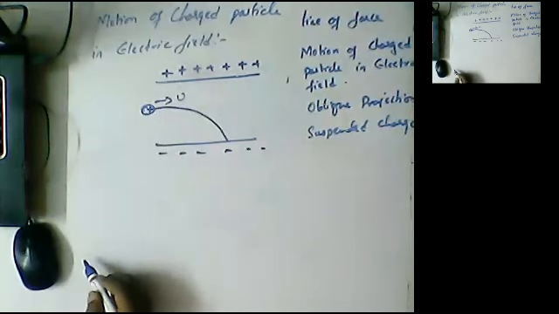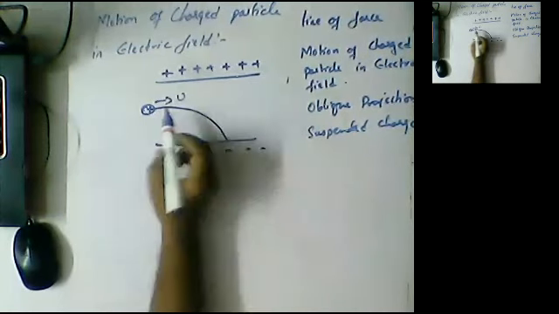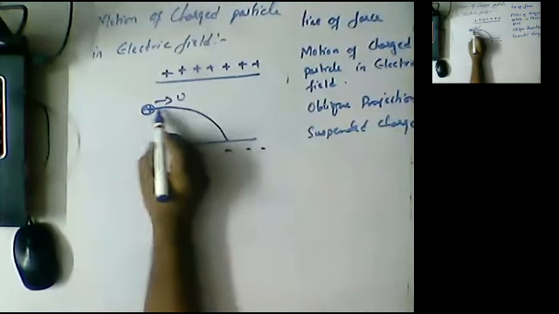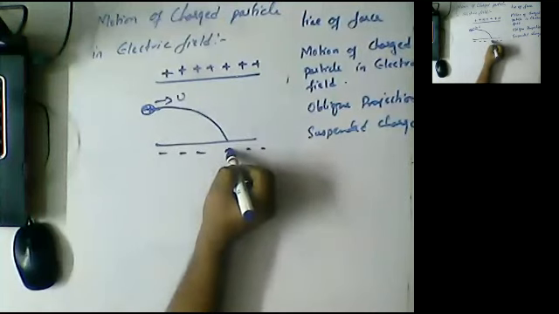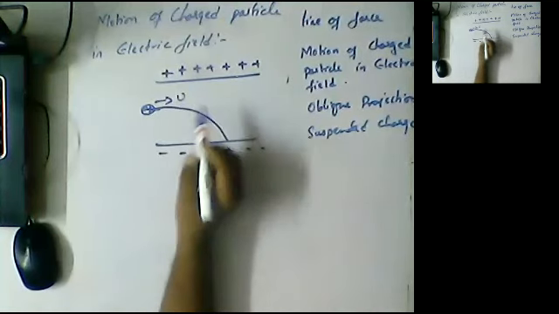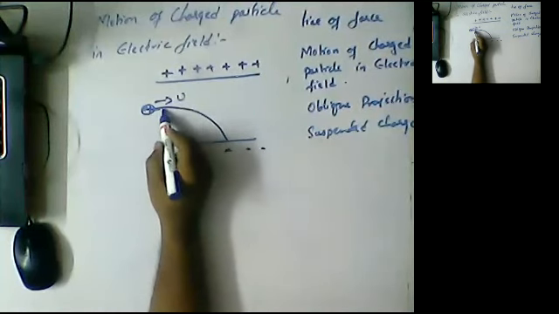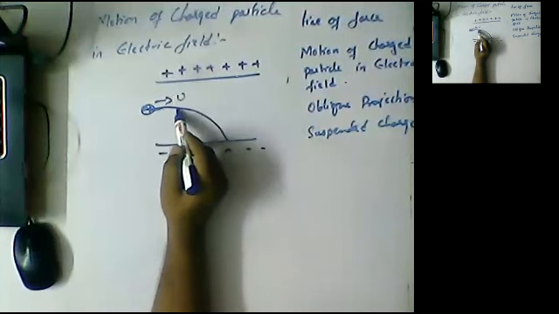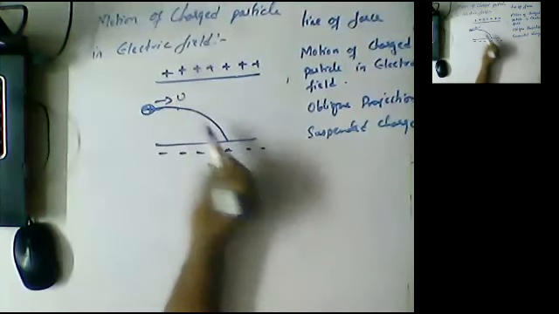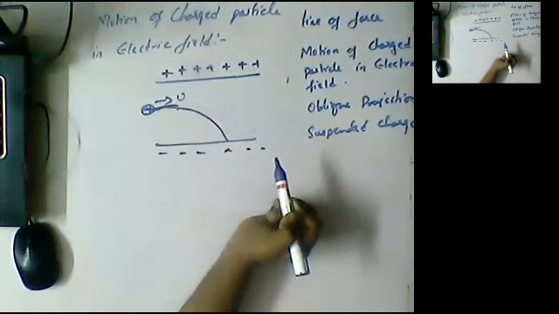A positive charge is always attracted towards the negative charge. So here the positive charge will tend to move like this. Why is it moving like this? Because it experiences a repulsive force here and an attractive force here, so due to this combination, it follows a parabolic path.